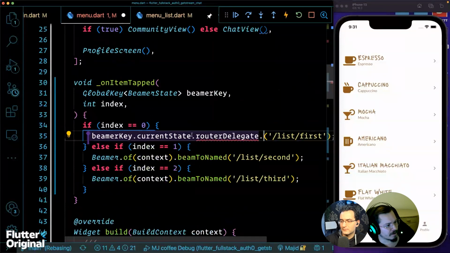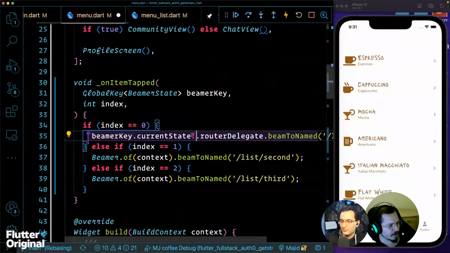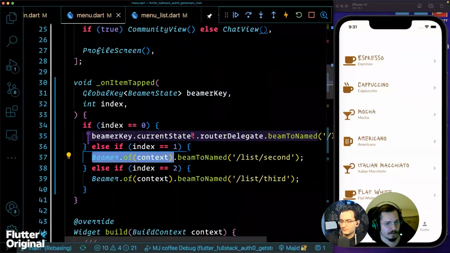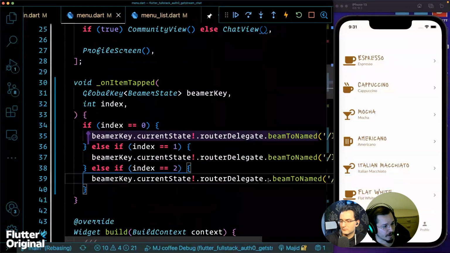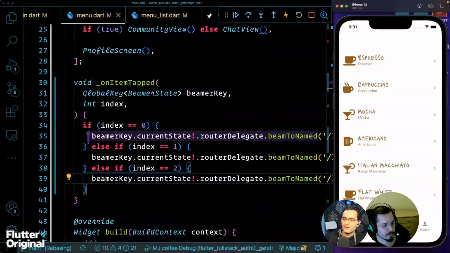But current state can be null, so you have to put a question mark there. But we're making sure that it is not. Okay. Yeah, it's not. Nice. So now when you click the bottom tabs, you should see the navigation happen only in that part of the screen. Okay, let's see.